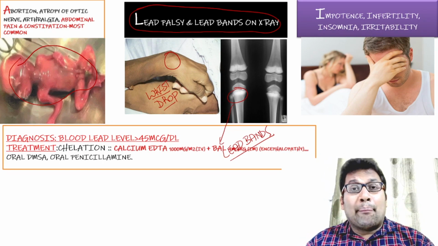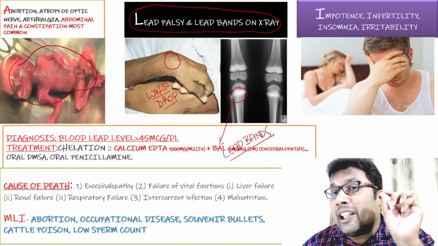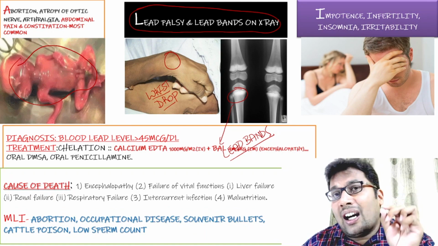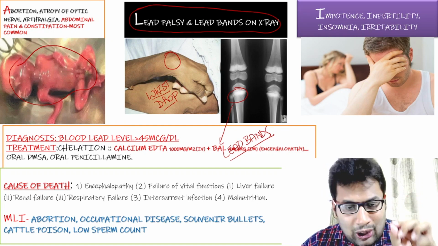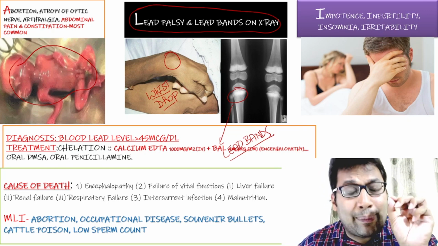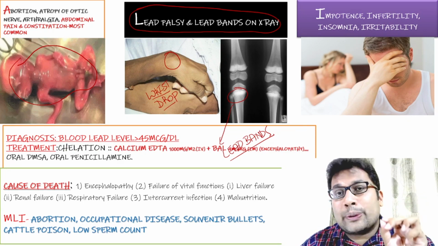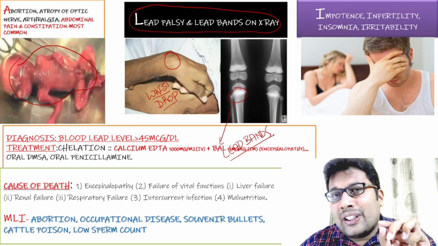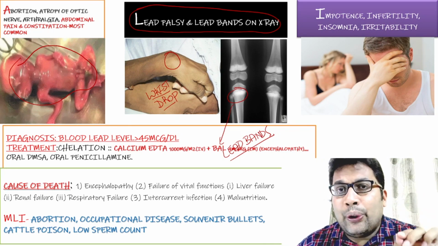Then what are the important medicolegal importance and cause of death? Cause of death is encephalopathy, liver failure, renal failure, intercurrent infection or malnutrition. Medicolegal importance, as we discussed already, it is used in criminal abortion. It can be an occupational disease. The poisoning can be seen with souvenir bullets. It can be a cattle poison, and it also leads to impotency because of low sperm count. So this is about the important clinical features, management and diagnosis of lead poisoning, Bahubali. So thank you. Happy reading.